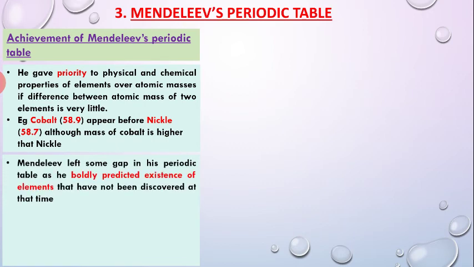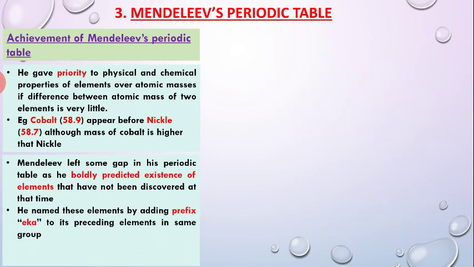After this, Mendeleev left some gaps in his periodic table as he boldly predicted the existence of other elements which had not been known and would be discovered in the future. He named these elements, unknown during his time, with the prefix Eka, followed by the name of the preceding element in the same group. He predicted Eka-aluminium, which today is known as gallium.